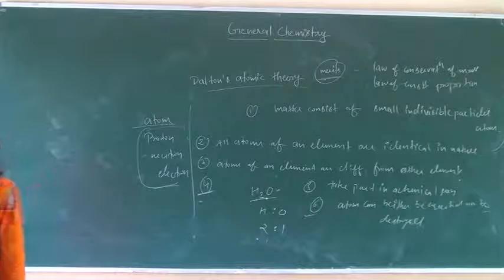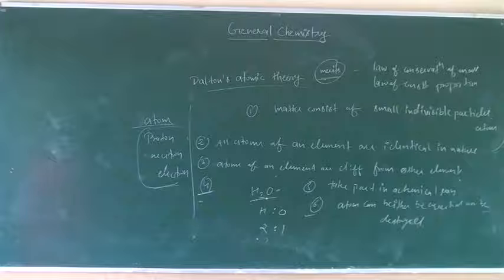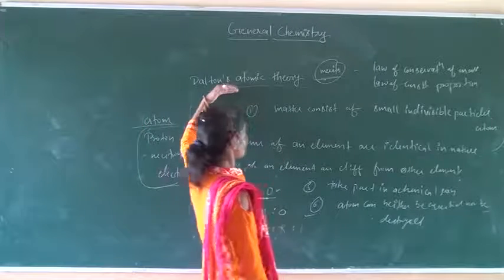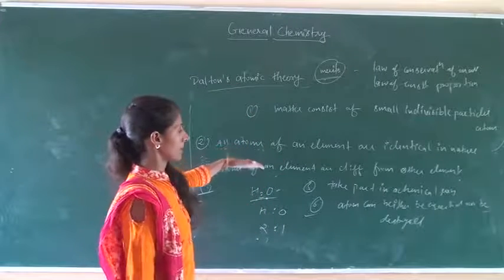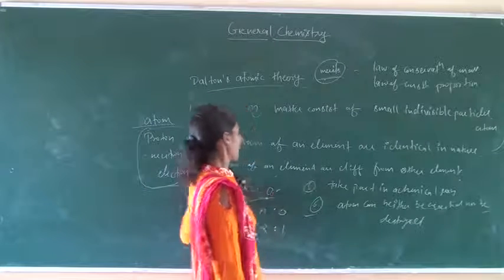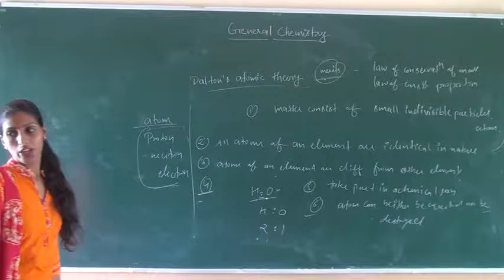These are the further smallest particles. He could not explain why atoms of the same element combine with each other. Dalton does not explain how atoms combine with each other.